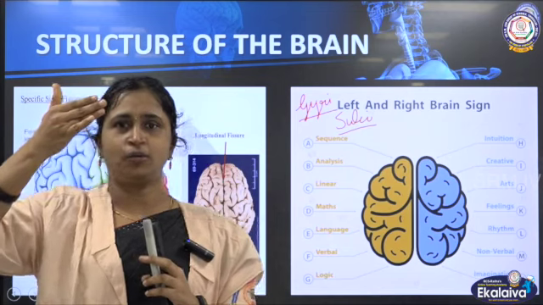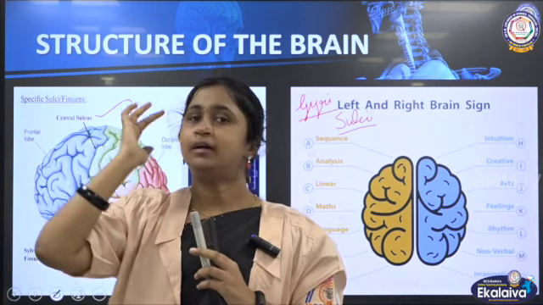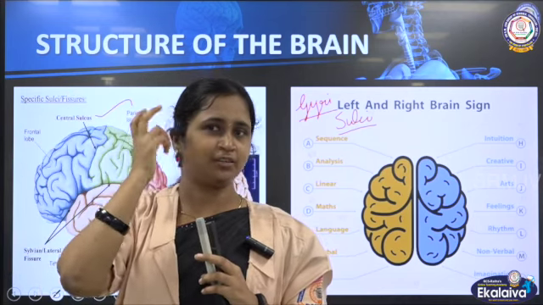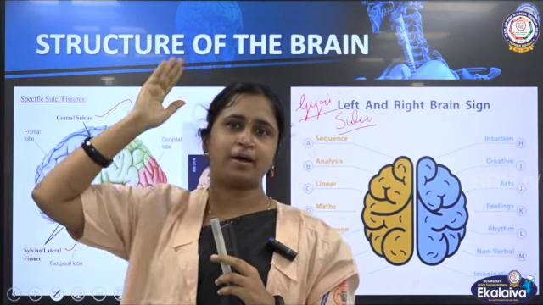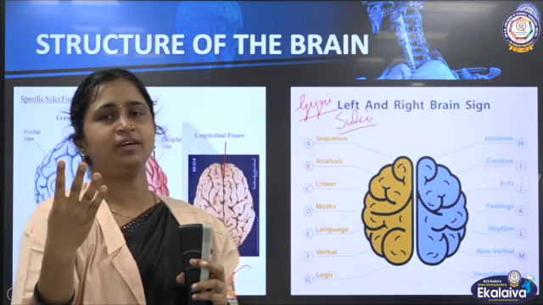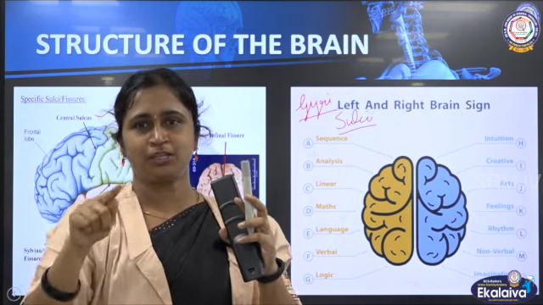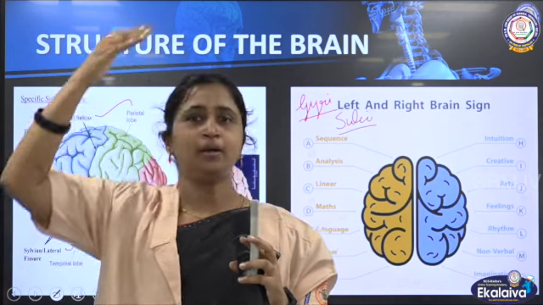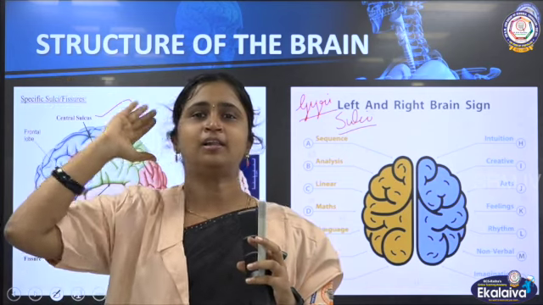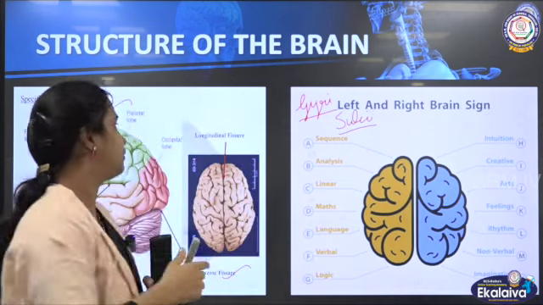This is the frontal lobe, parietal lobe, temporal, this region, that's a temple you call this region, temporal, and occipital at the back. I'll repeat, 4 lobes we have because of the deep depressions, and those depressions you call fissures. So this is frontal, parietal, temporal and occipital, 4 lobes, right?